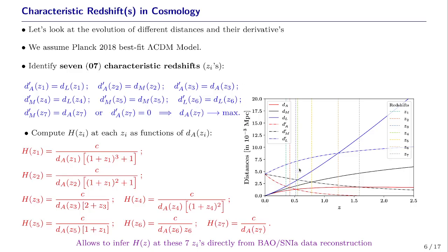At each of these redshifts, we find that the Hubble parameter can be exactly computed as a function of the cosmic distances and is independent of the derivative of these distances. So this allows us to infer the Hubble parameter at these 7 redshifts directly from supernovae and BAO observations.